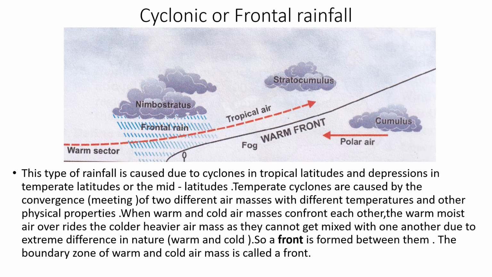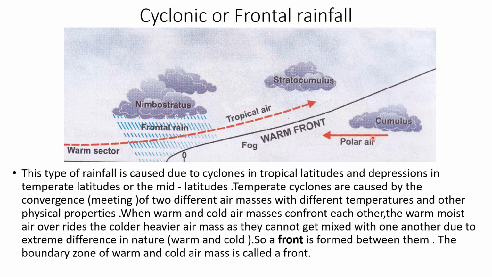The last type of rainfall is cyclonic or frontal rainfall. This type of rainfall is caused due to cyclones in tropical latitudes and depressions in temperate latitudes or the mid-latitudes. Temperate cyclones are caused by the convergence, that is, meeting of two different air masses with different temperatures and other physical properties. So as you can see in this diagram, two air masses with different temperatures and other physical properties are converging. That means one is a warm air mass and the other is a cold air mass.